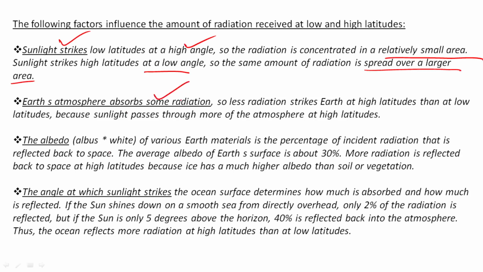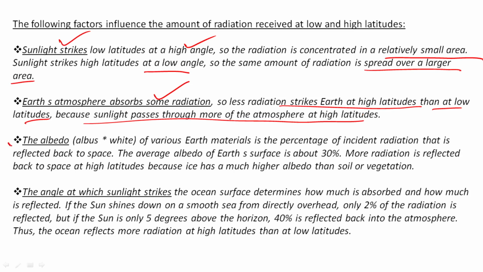Less radiation strikes earth at high latitude than at low latitude, because sunlight passes through more of the atmosphere at high latitude. Because of the longer distance of travel through the atmosphere at the polar region, the atmosphere will absorb more, so less radiation will fall on the surface.